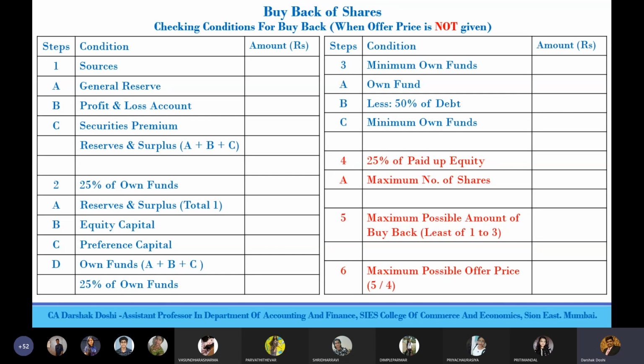Step 5 is same, maximum possible amount of buyback, and here it will be least of 1, 2, and 3. We don't have an amount in number 4. So here it will be least of step number 1, 2, and 3. So we'll get an amount. Step number 6 is maximum possible offer price, which will be maximum possible amount of buyback divided by maximum number of shares. That is step number 5 divided by step number 4. Did you get this? Any doubts over here? Yes, sir.